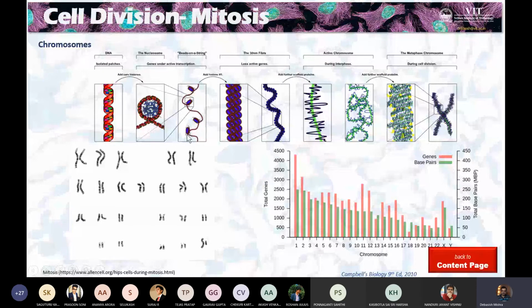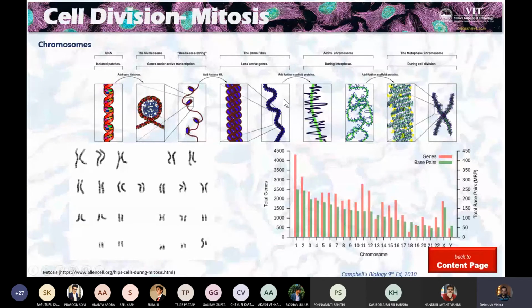And then this histone protein, like magnets, they try to twine with each other, and then they make another second level of coiling system, second level of compaction.